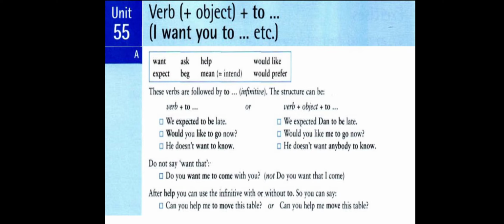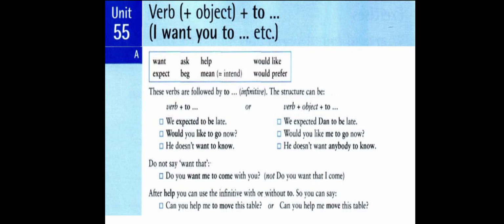Let's start with part A. Here we have a table of verbs followed by to plus the base form, or sometimes followed by an object, then to plus the base form. For example, the verbs want, ask, help, would like, expect, beg, mean, which means intend, and would prefer.